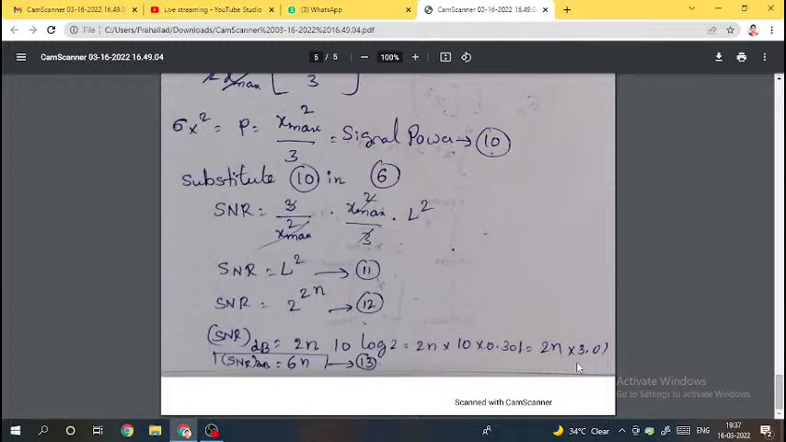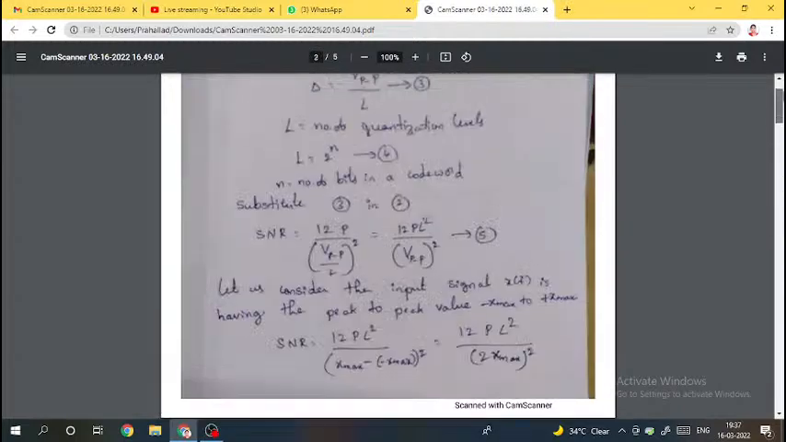When the input is uniformly distributed from plus Vmax to minus Vmax, or uniformly distributed between minus 5 volts to plus 5 volts, or between minus 3 volts to plus 3 volts, then we need to choose this signal to noise ratio expression, which is 6n. Very simple expression: when the input is uniformly distributed from negative value to positive value, we choose this expression. That's it about the signal to noise ratio of the PCM system.